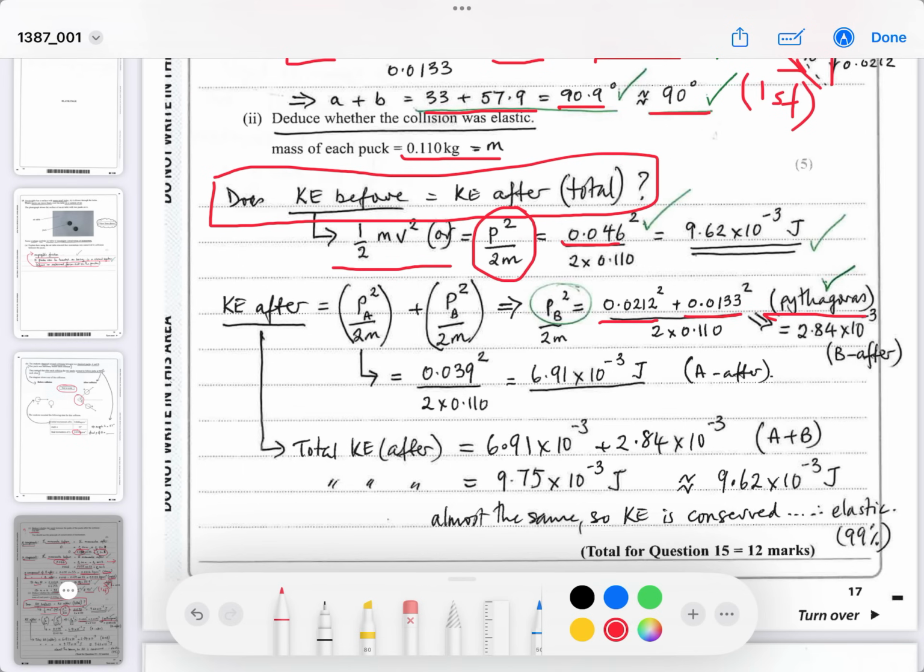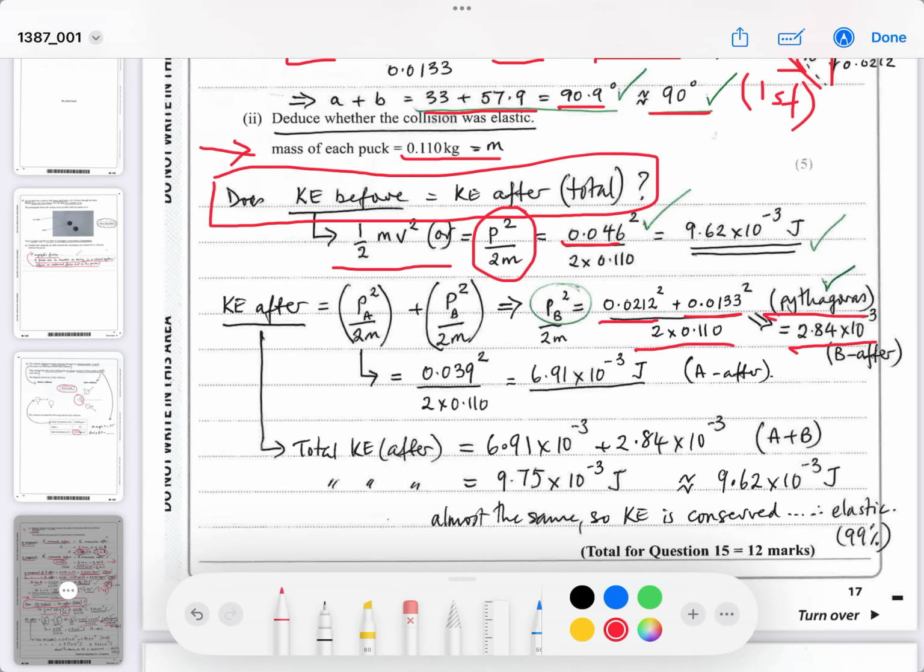So if we use Pythagoras and then square root it, you will be able to work out what it was, and you divide by 2 lots of the mass. Remember the mass of each puck, they're identical, is given to us here. Once you do that with Pythagoras, you can work out that it gives you a value of 2.84 times 10 to the minus 3.